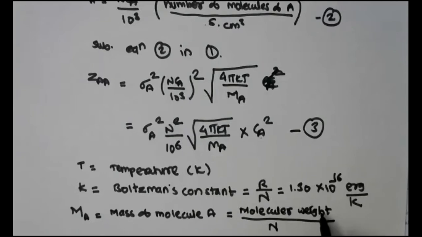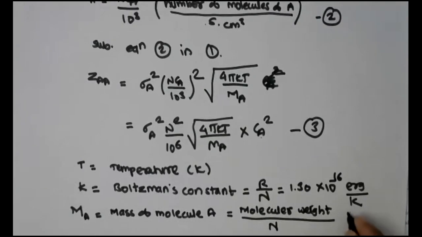If you divide the molecular weight by Avogadro's number, you will be able to calculate the mass of molecule A, and this unit will be gram. We are considering everything in a CGS system, right?